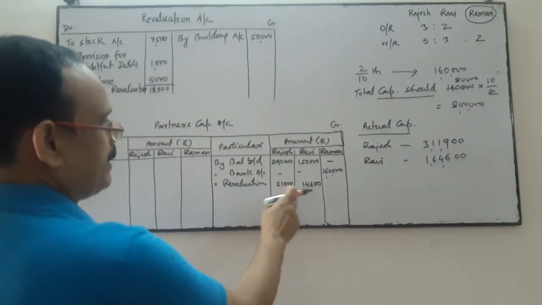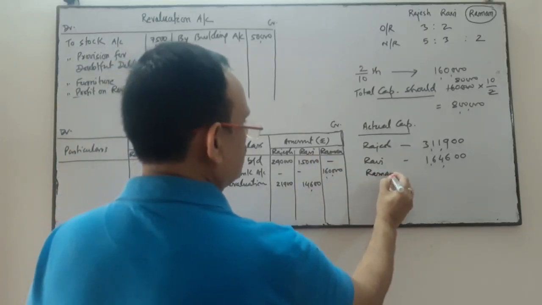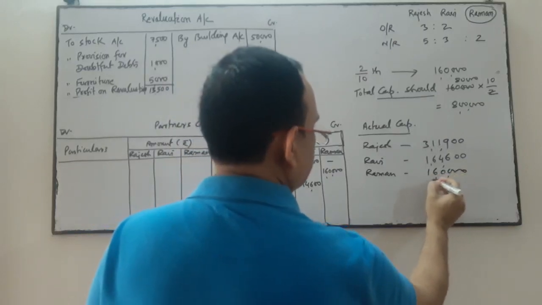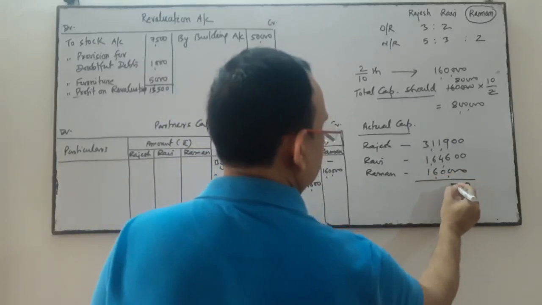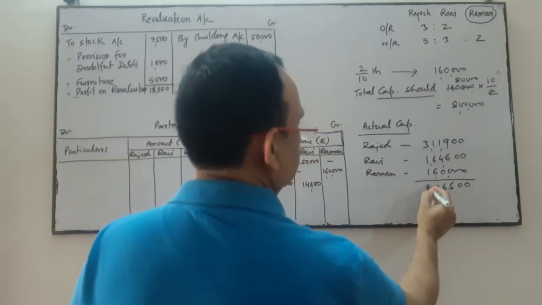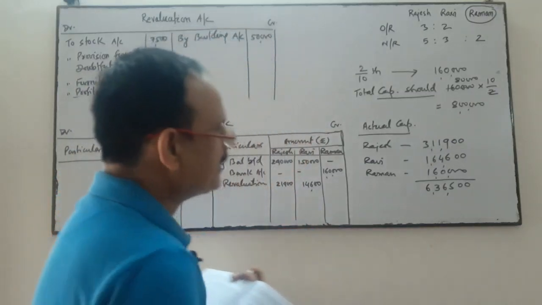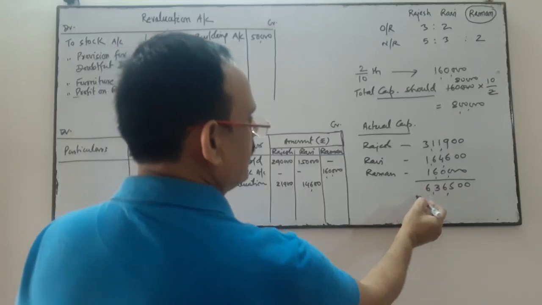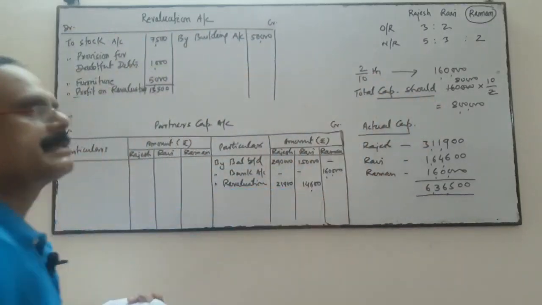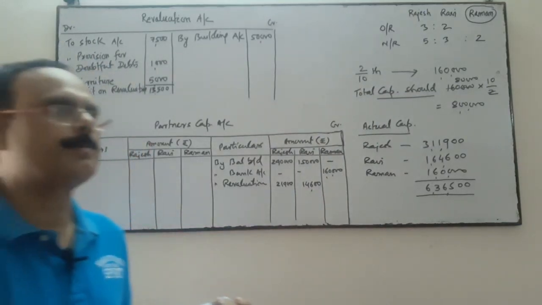Yes, this is the capital of Rajesh and Ravi, and Raman capital is 1,60,000. So the total capital is 6,36,500. This is the actual capital, and this capital should be on the basis of Raman's share of profit and the capital contributed by him.